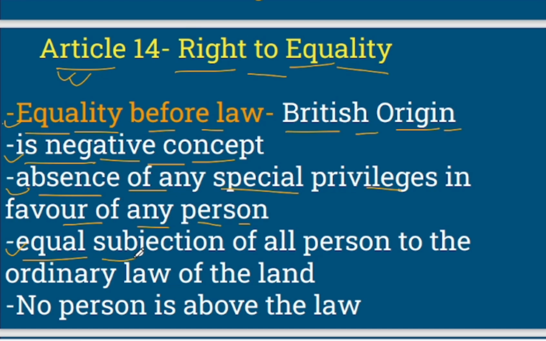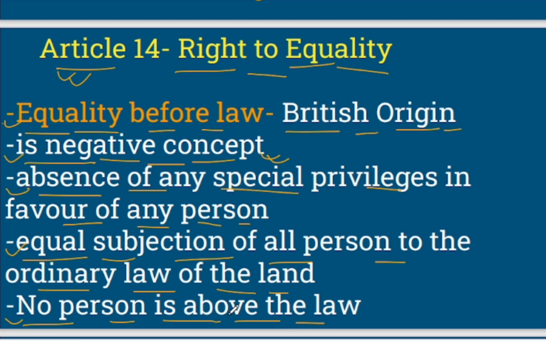Then it says that there will be equal subjection of all persons to the ordinary law of the land. So the law will be the same for all persons residing in the country, and no person is above the law. That is why it is negative in concept, since it is imposing limitations.